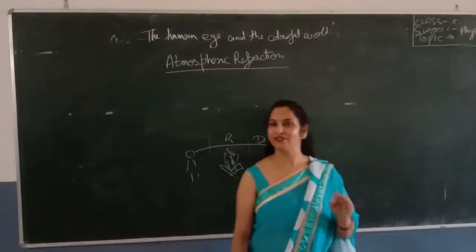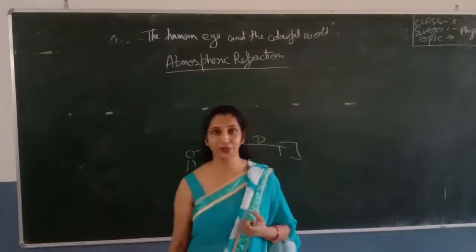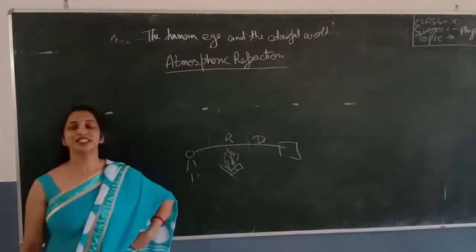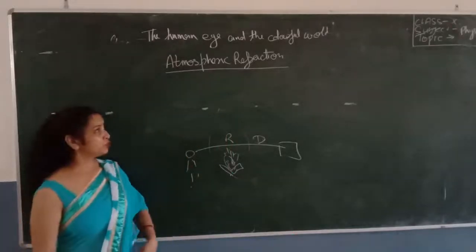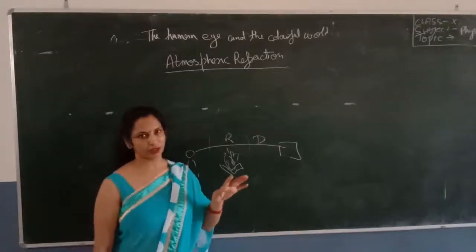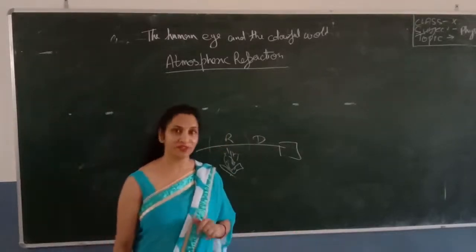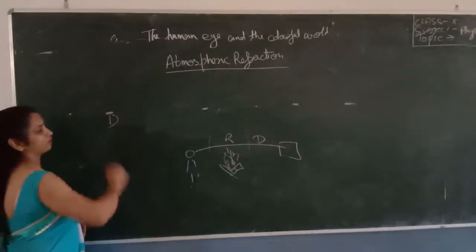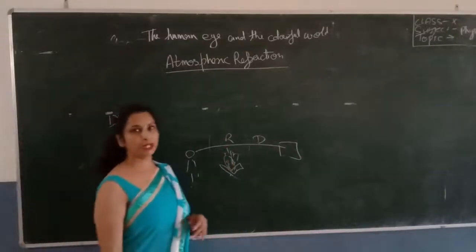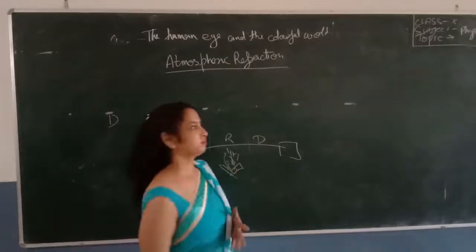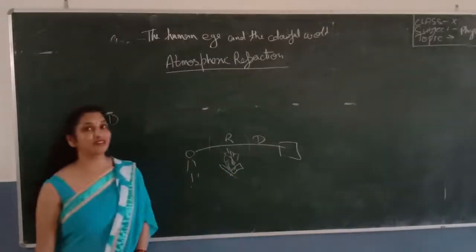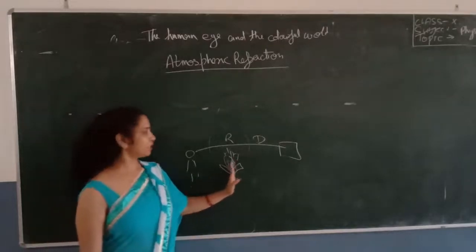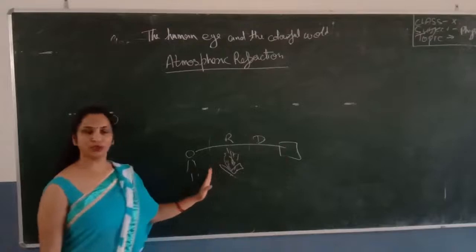First you have to write the definition of atmospheric refraction. I explained to you that the refraction of the light which is caused by the atmosphere due to different optical densities of the atmosphere is called atmospheric refraction. Again, the first question is: give reason why objects appear to flicker when we see these objects with the fire.